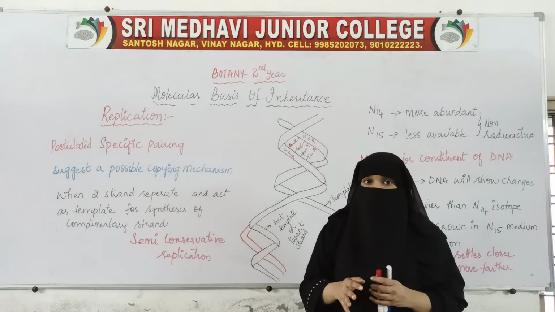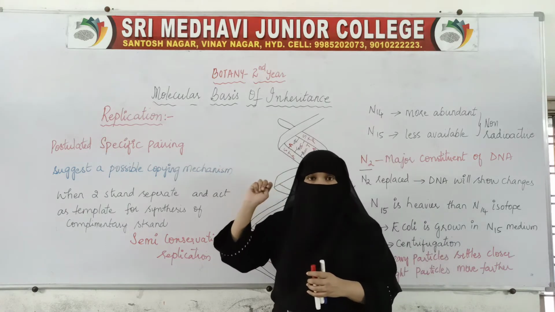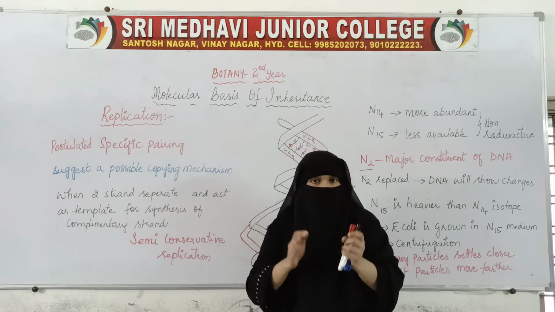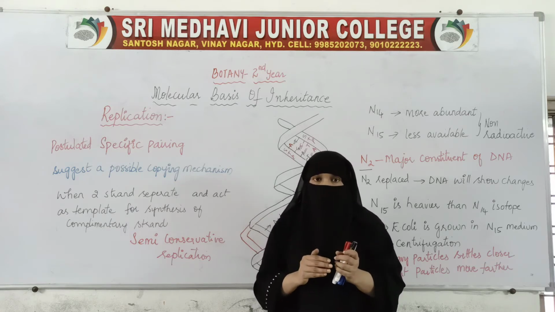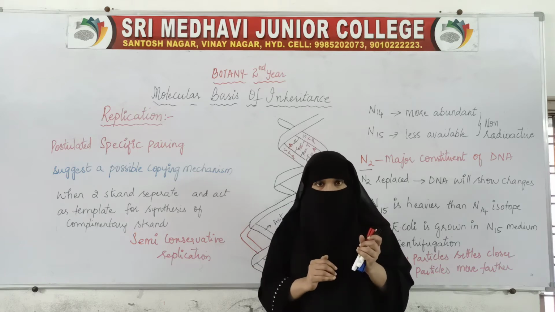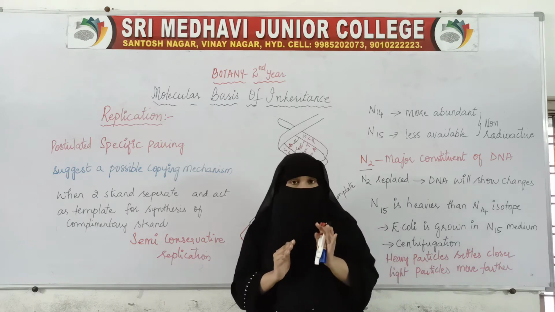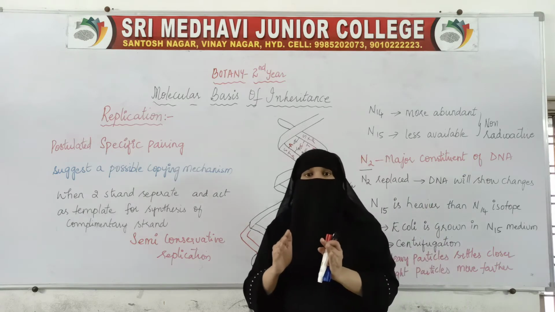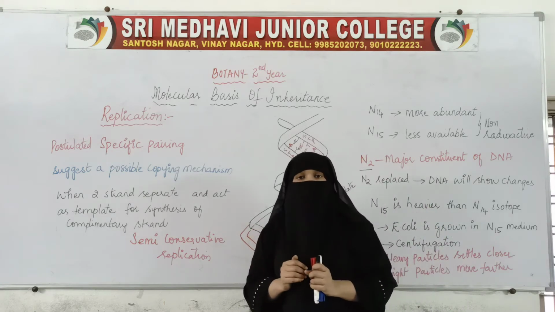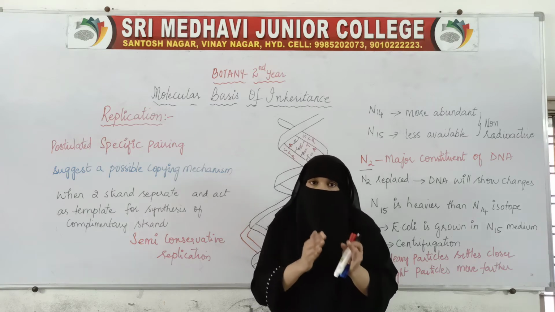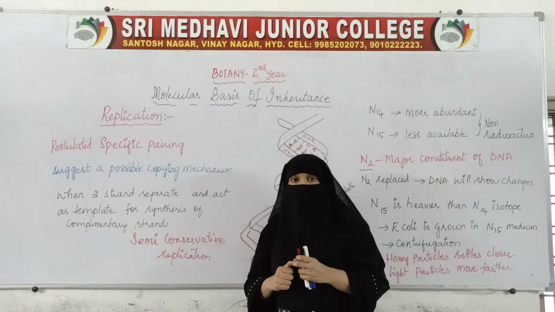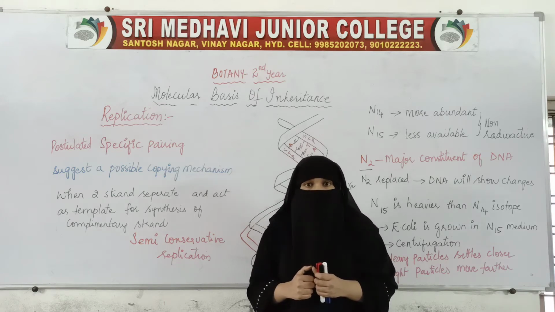But as of now, according to Watson and Crick's model, Watson and Crick suggested that there is a base pairing rule and DNA will follow the base pairing rule. When they follow the base pairing rule, it suggests that the DNA will follow a possible copying mechanism. That is, the DNA will be able to make a copy of itself. How is it able to make a copy of itself?